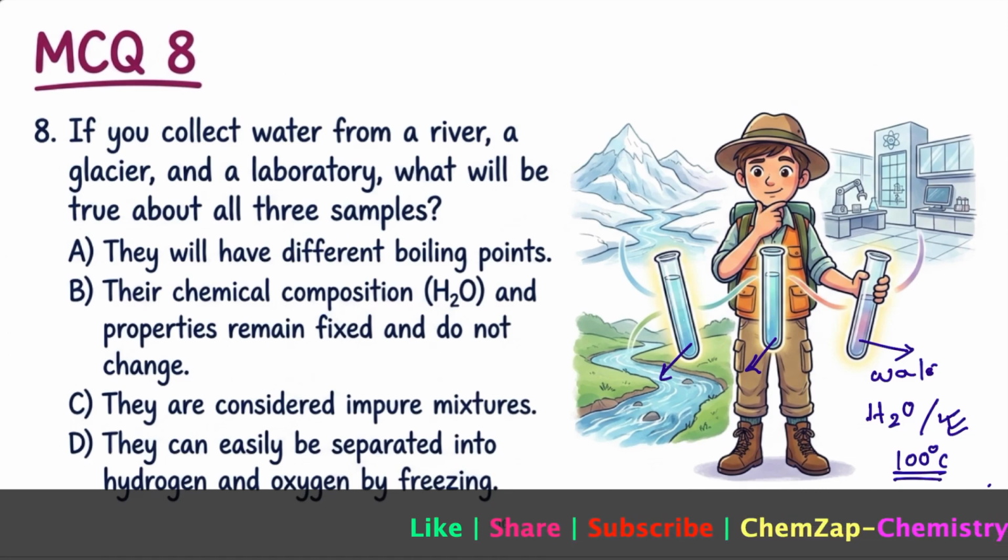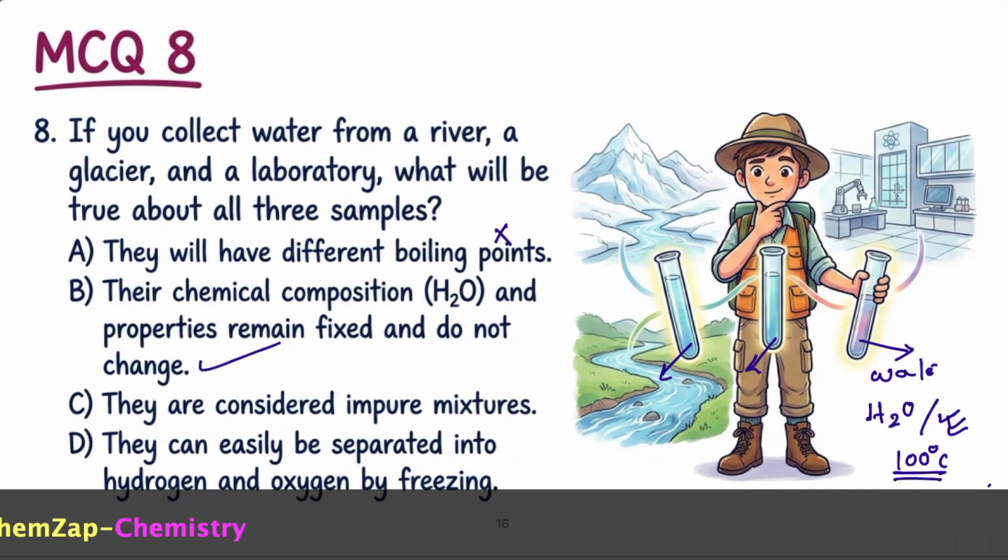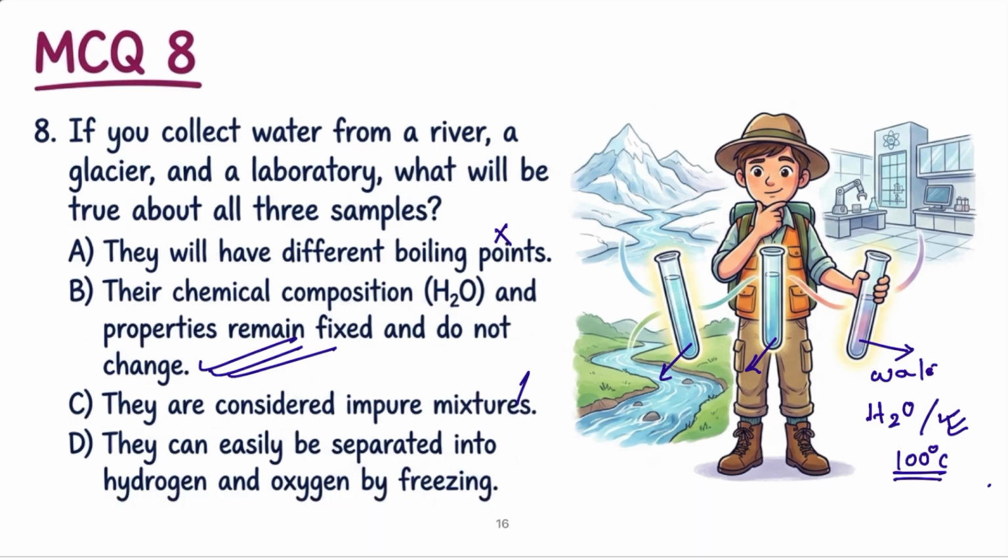Now check which one will be the correct option of this question. They will have different boiling points? No. Their chemical composition and properties remain fixed and do not change? Yes, this is the correct option. They are considered impure mixtures? No. They can easily be separated into hydrogen and oxygen by freezing? No. So what is the correct answer? The correct answer is B.